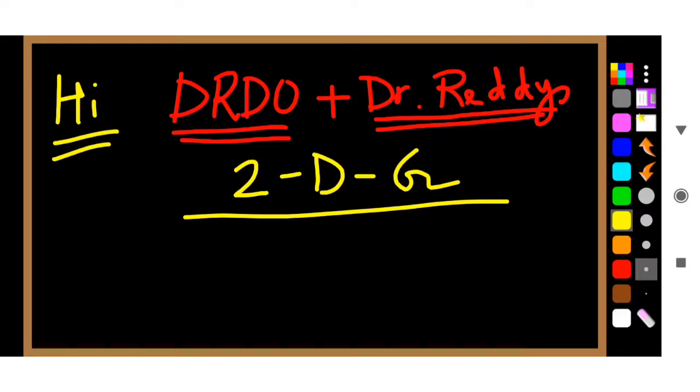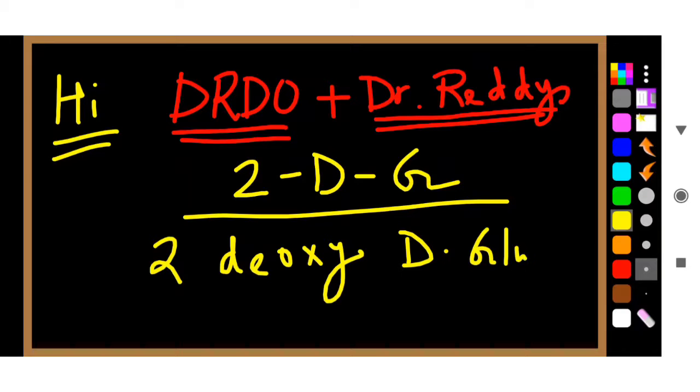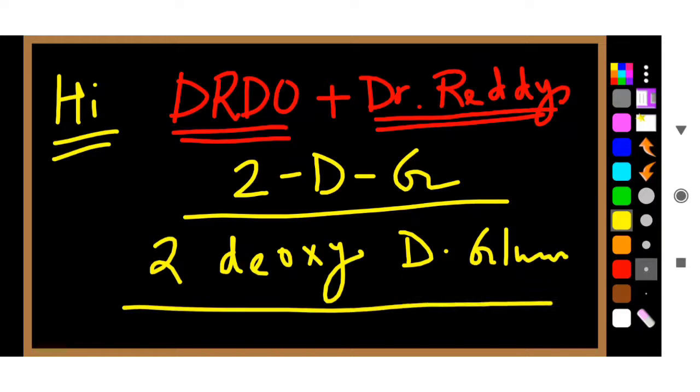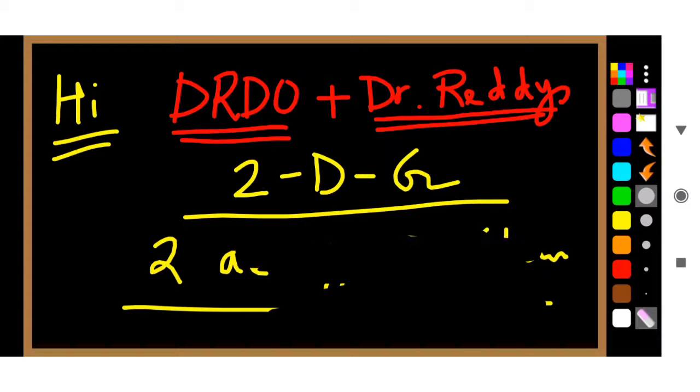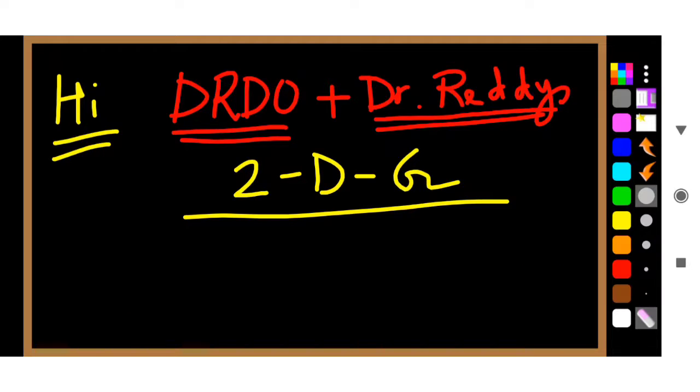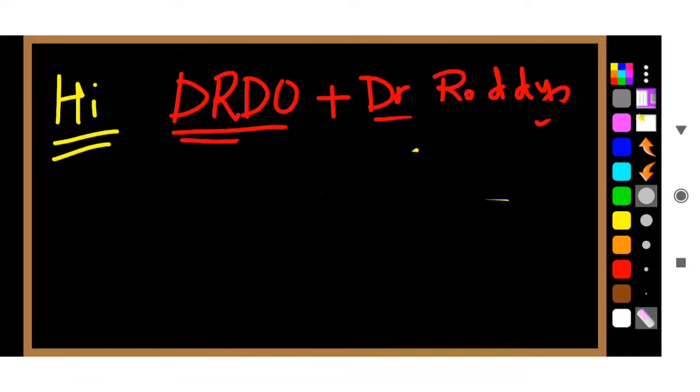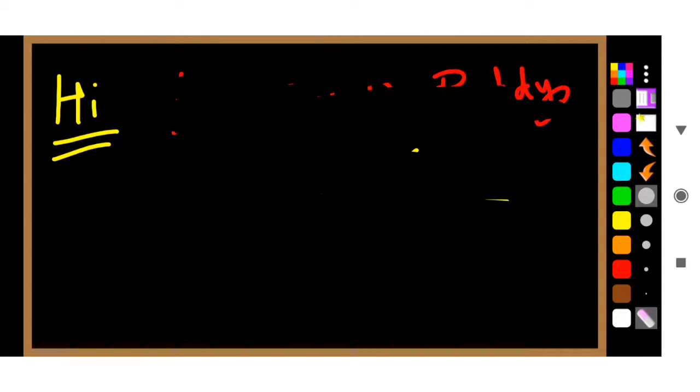2-deoxy-D-glucose. So that is the name of the drug. Before that, let us learn about D-glucose. What is D-glucose and what is the mechanism of action for D-glucose? So let us learn about it in detail.